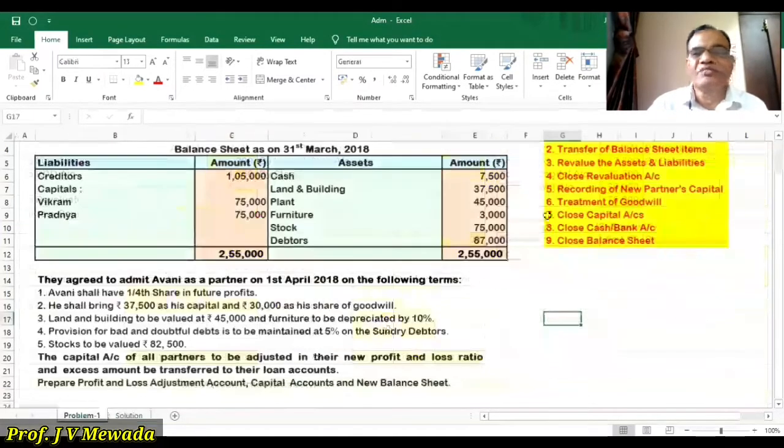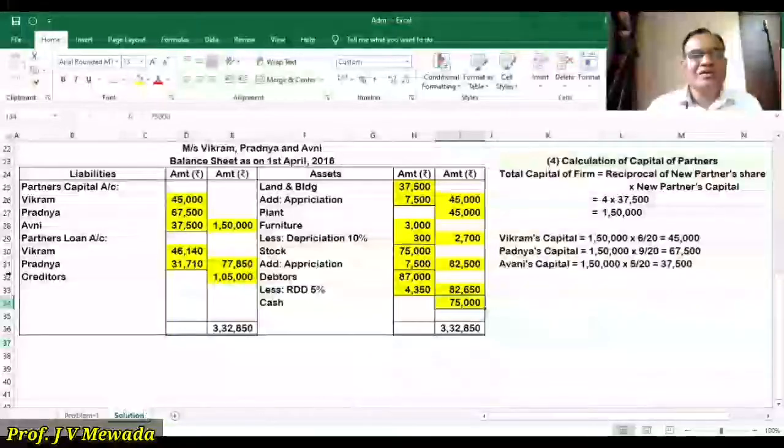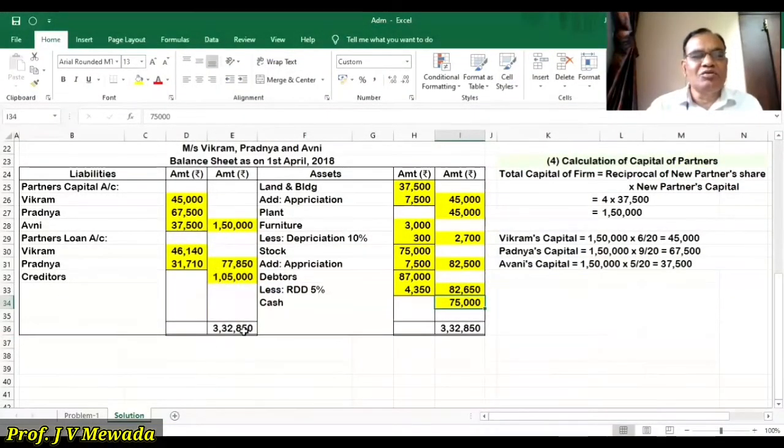So let us refer to the steps one by one. Open the following accounts, transfer the balance sheet items, revalue the assets and liabilities, close the revaluation account, recording of the partner's capital, treatment of goodwill, close partner's capital account. Here we have done the adjustment of capital, close cash and bank account, and close the balance sheet. So now we'll proceed to close the balance sheet. In the balance sheet, on the debit side, the total is 3,32,850, and on the credit side also, the total is 3,32,850.